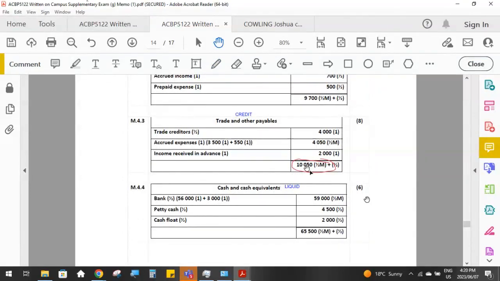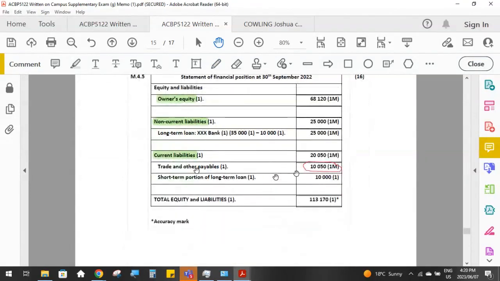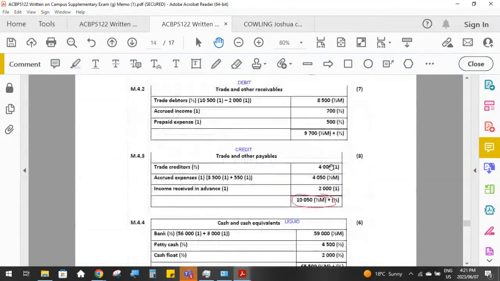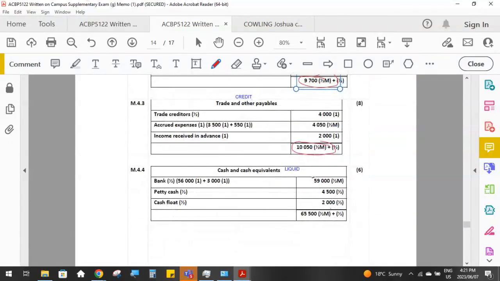So in order to get the mark for trade and other payables, that figure has to agree to your answer for 4.3. So these notes are our work-ins. We do these notes in order to work out these balances, and then these balances are the amounts that we then see in our statement of financial position.